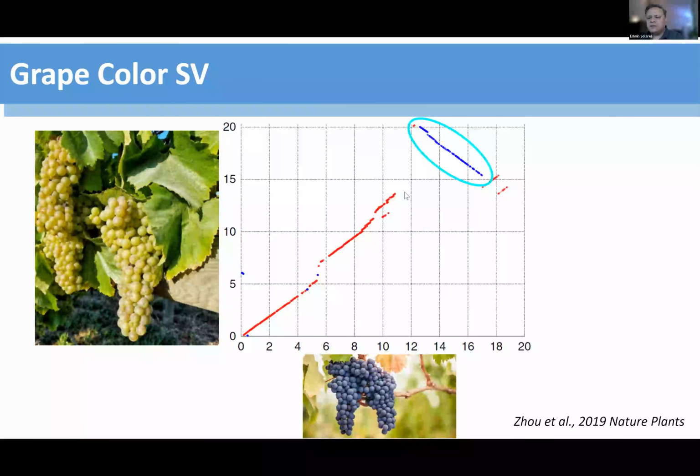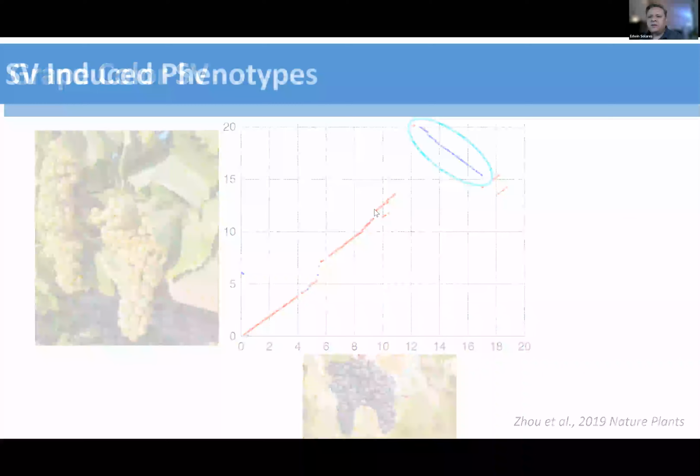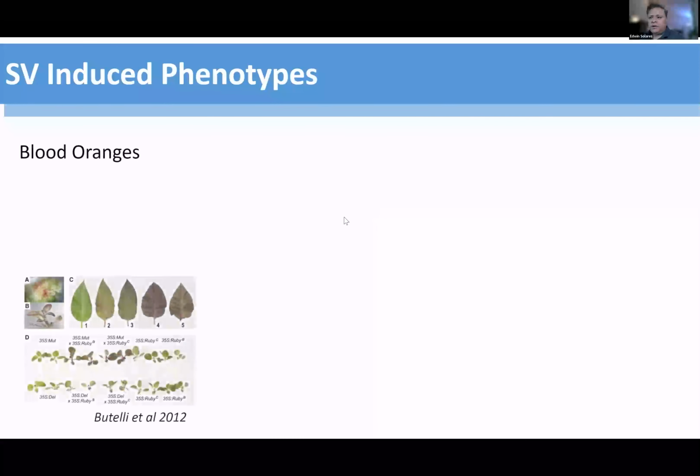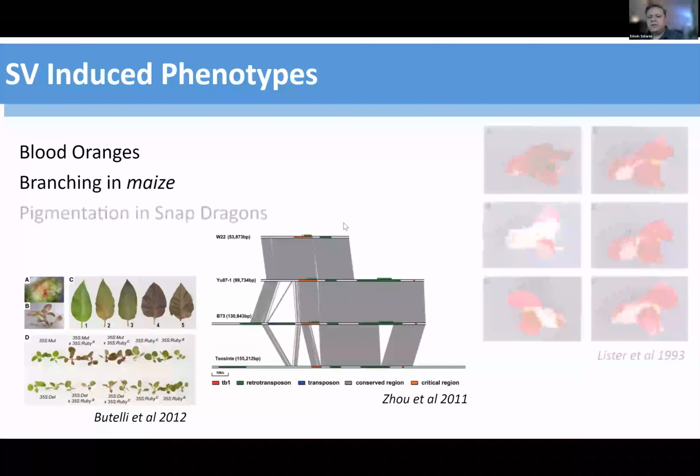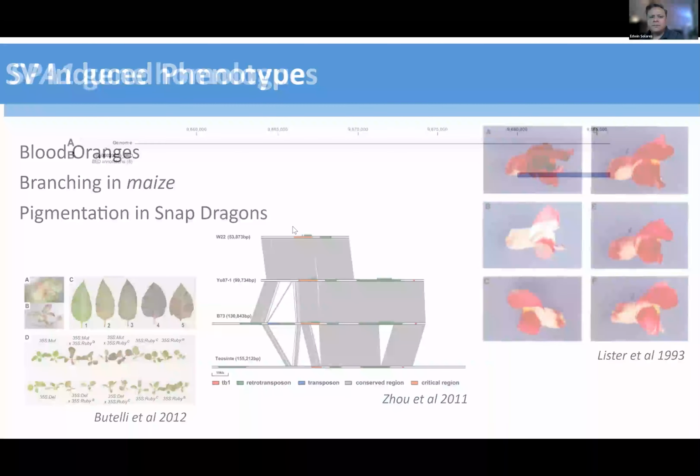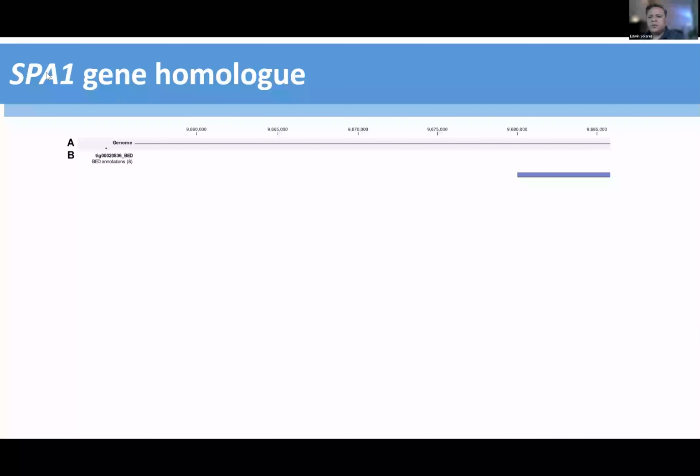This is important because I hypothesize that SVs are probably inducing some of the genes that are causing these differences in flowering. And there are other SV-induced phenotypes, for example, the reddening in blood oranges, branching in maize, and pigmentation in snapdragons. This particular example is a SPA1 gene homolog from those cool genes that we saw earlier.